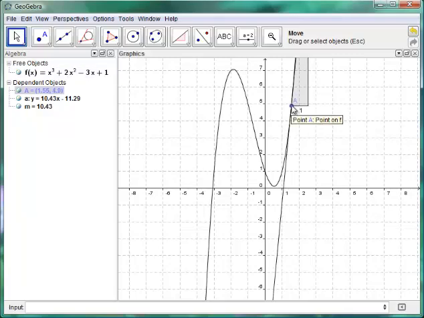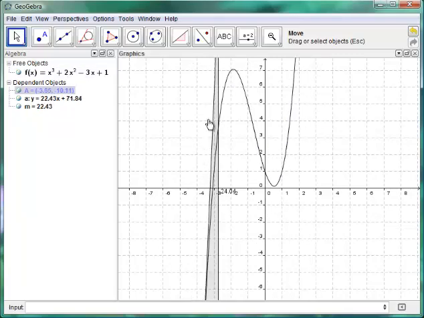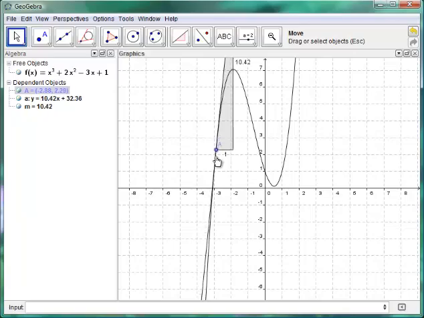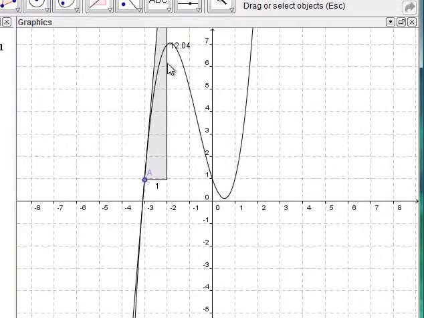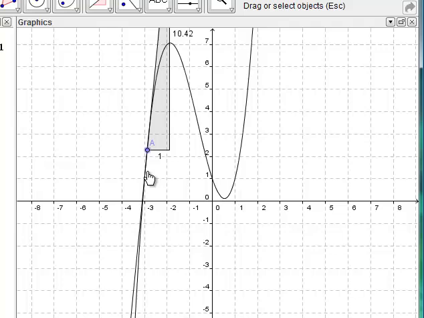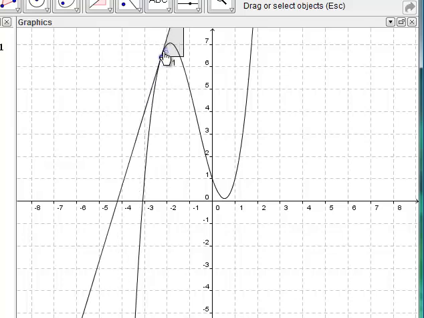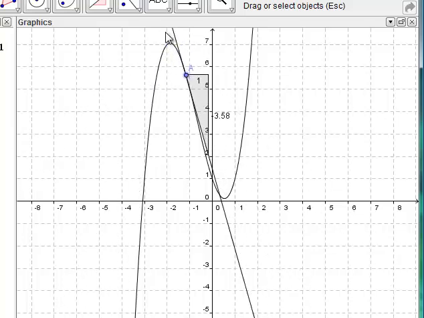Now, another thing to look at. Again, I'm going to move from left to right. If the function is going up from left to right, the slope is going up. These are positive slopes. If the function is going down, the slopes are going down, the tangent lines are going down.